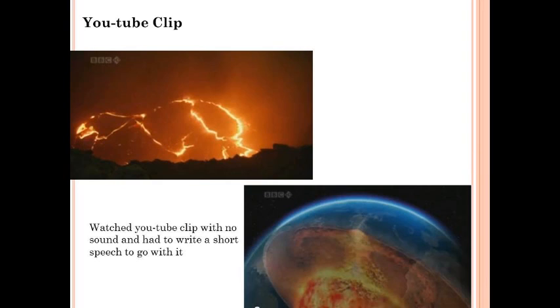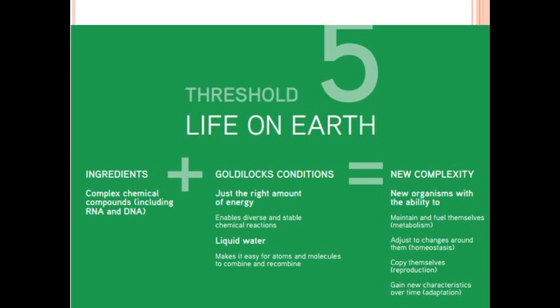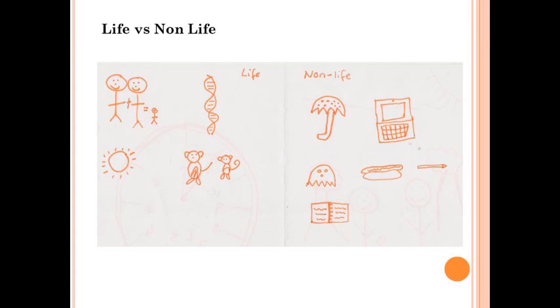To finish this threshold, we looked at a YouTube video without the sound. In pairs, we had to commentate while the video was playing to predict what the pictures meant. The next threshold was threshold 5, titled Life on Earth. The first thing we did was draw a picture of what we thought was life and what was non-life.